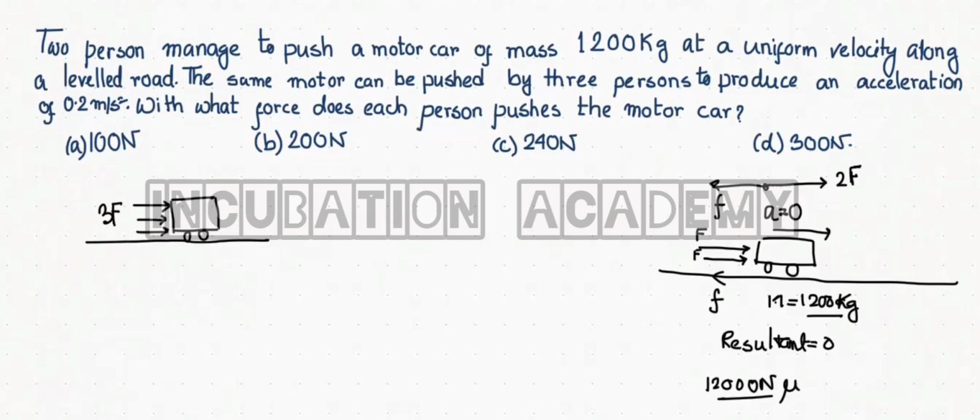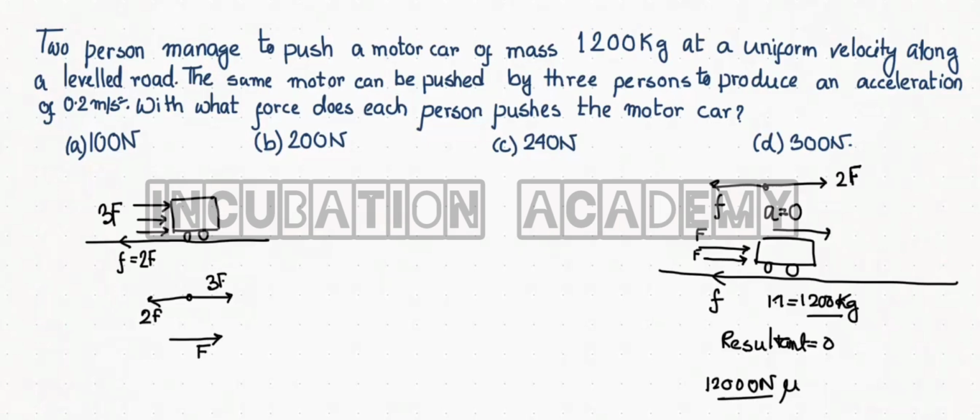The kinetic frictional force is still there, and it does not increase, it remains constant throughout the motion, so the kinetic frictional force is 2F. So 3F is acting from left to right, and 2F is acting from right to left. So the resultant force is acting from left to right, and that is only F.